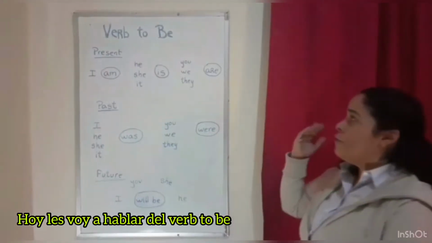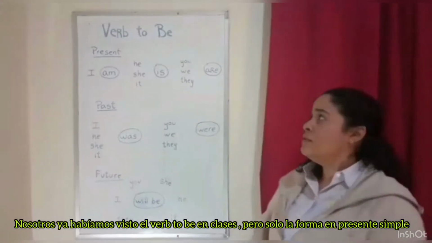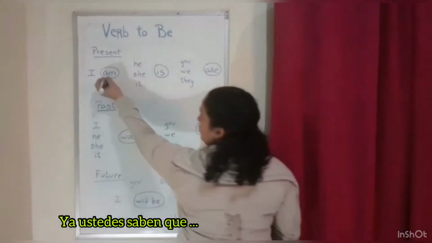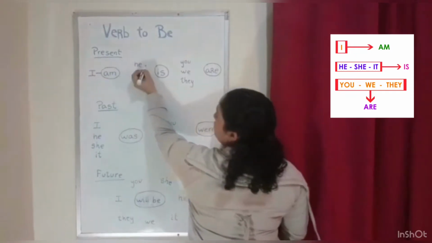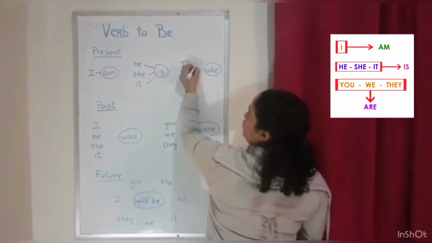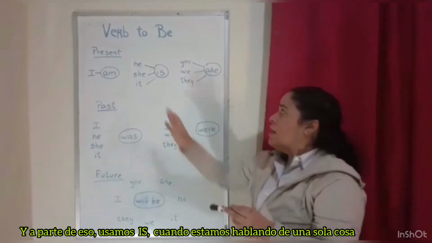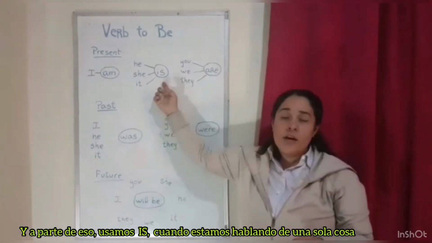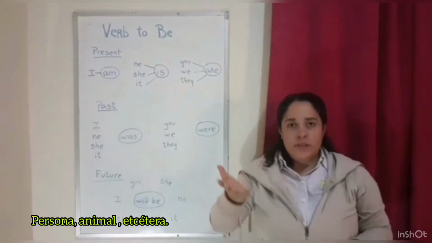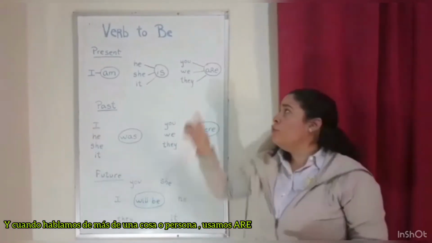Today I'm going to talk to you about verb to be. We already saw verb to be in class, but just the simple present form. You already know that I connects with am. I am, he is, she is, it is. You are, we are, they are. And aside from that, we use is when we're talking about just one thing, person, animal, etc. And when we're talking about more than one, we use are.